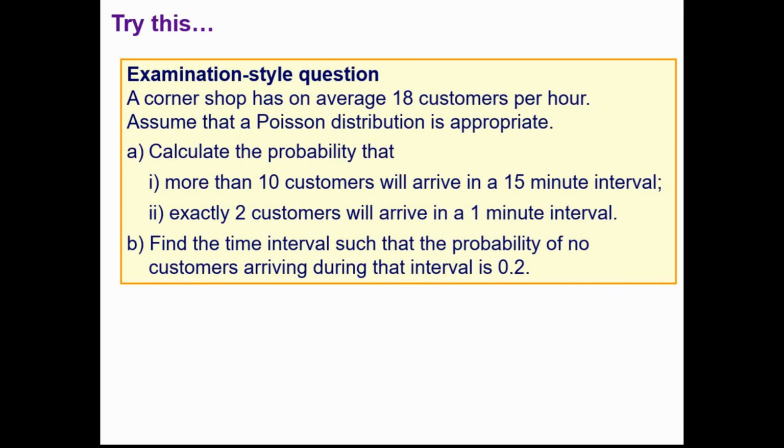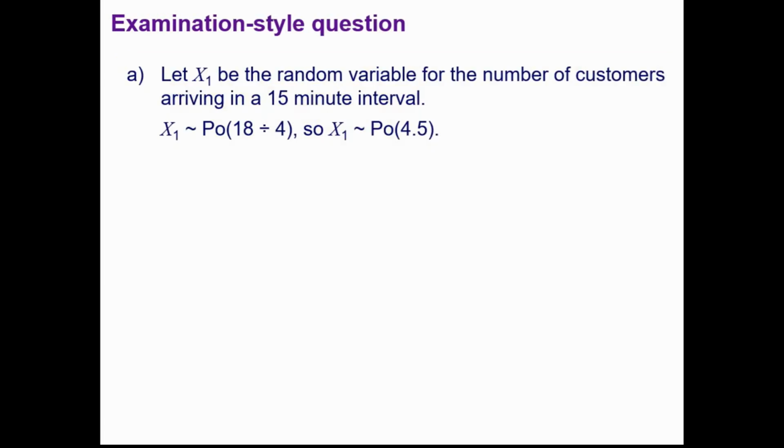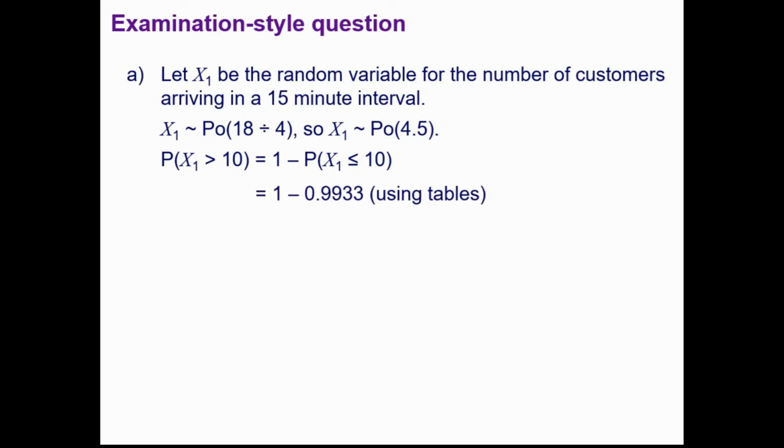Okay, so fairly straightforward. First one, number of customers in a 15-minute interval. Well, we were given 18 in an hour, so that's 4.5 in a 15-minute interval, and we wanted the probability that x is greater than 10. Well, that's 1 minus the probability that x is less than or equal to 10. So use the tables to find that value, and then we've got our answer there.